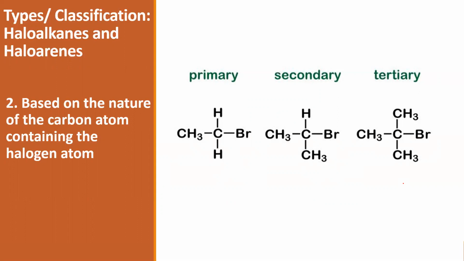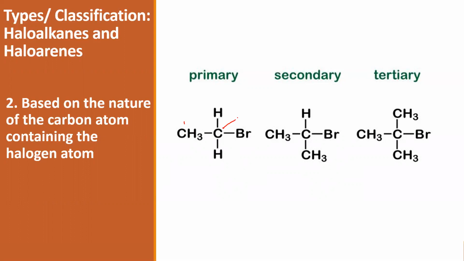Yes, you're able to identify? When I look at the first structure, I have a halogen which is attached to a carbon, which is in turn attached to one more carbon atom.